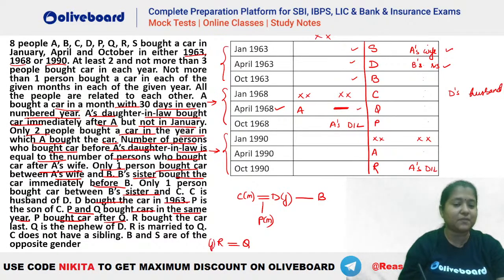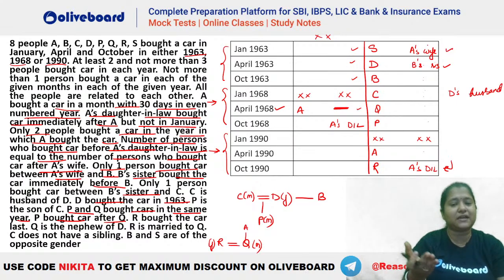So R is a female person because you can see R कौन है? R is A's daughter-in-law. That means Q will be the child of A because R is the daughter-in-law of A. Isn't it? This kind of a situation we will be having. So Q is a male person. Now C does not have a sibling. So C does not have a sibling and we know that P has to be the nephew of D. So that means it may be possible that D has a sibling who has a child here. So B can be married to somebody and that somebody can have a child here. B and S are of opposite gender and C does not have a sibling.